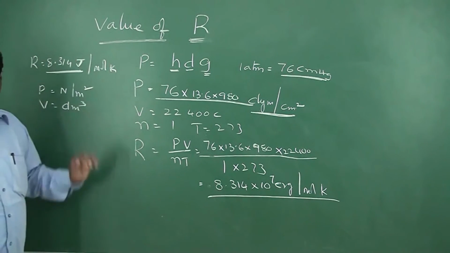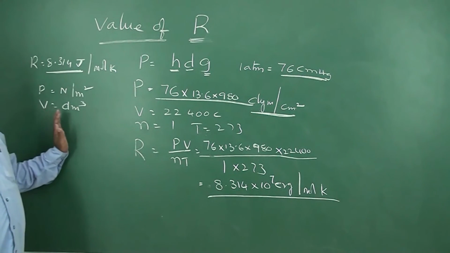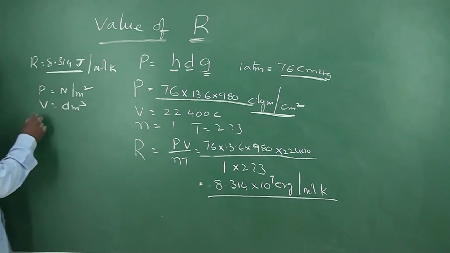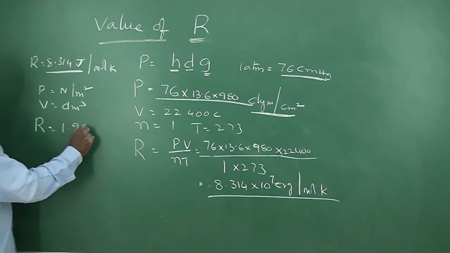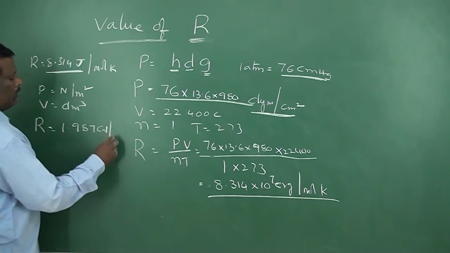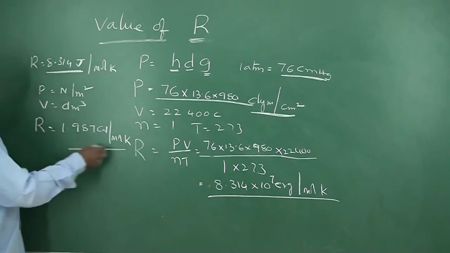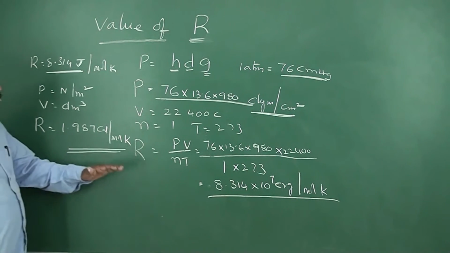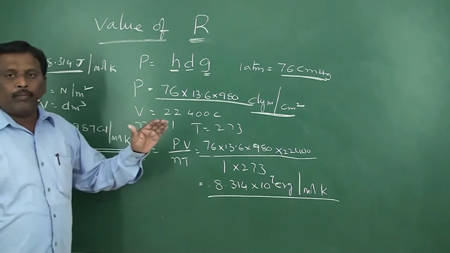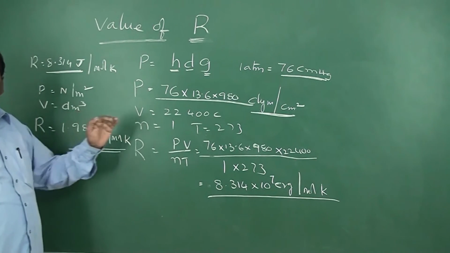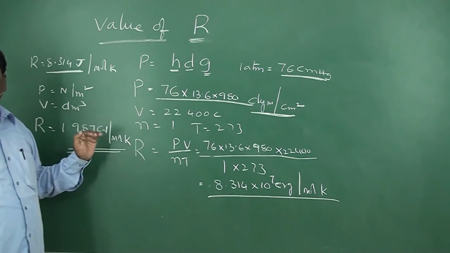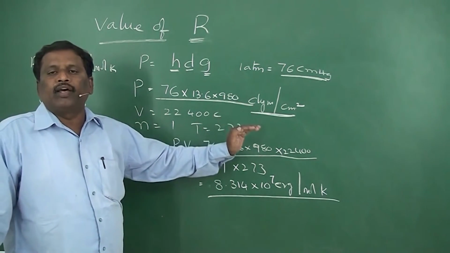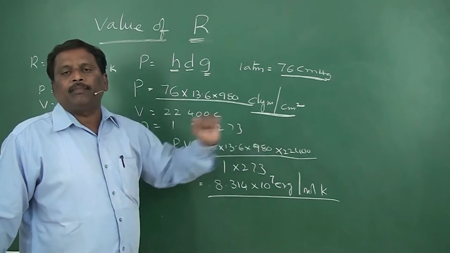Now, in calories also you can express the R value. 4.184 joules is equal to 1 calorie. So the R value will be 1.987 calorie per mole K. This is the R value in calories. Now you have the R value in liter atmosphere per mole K. When pressure is in atmospheres and volume is in liters, then the R value will be 0.0821 liter atmosphere per mole K.